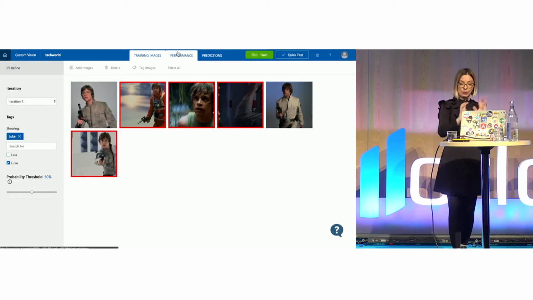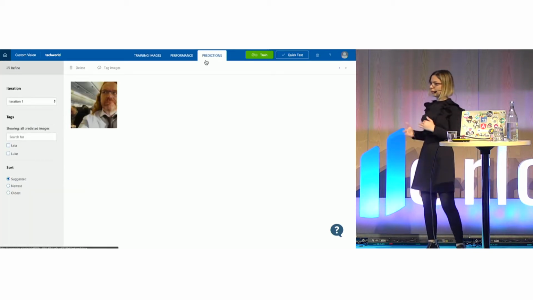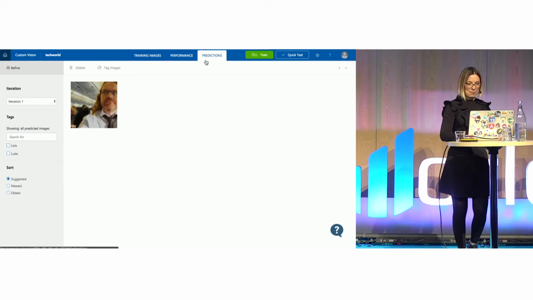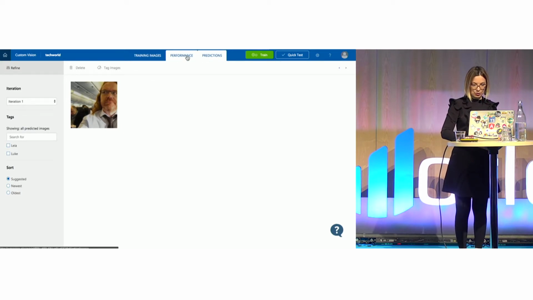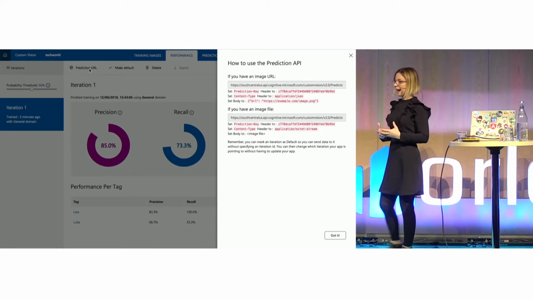So we've seen how we train with images, how we evaluate performance, and how we can run quick tests. Another thing that I wanted to show you is that here we also have a prediction API.